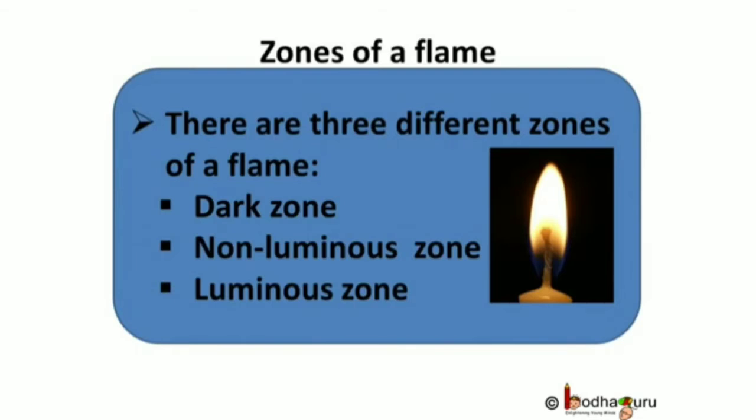Non-luminous zone. It is the external bluish part of the flame and it is the hottest part. Third part is the luminous zone. It is the brightest part of the flame and it is a little cooler than the non-luminous part.